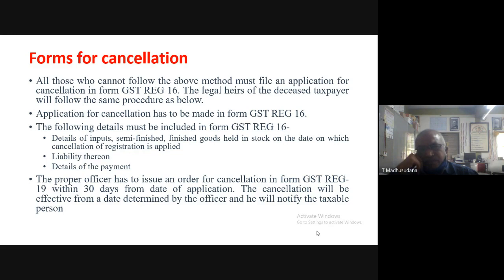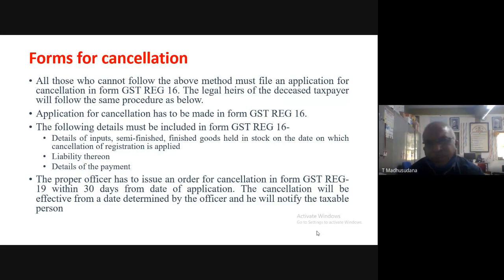with proper authentic information. The legal heir of the deceased taxpayer will follow the same procedure as below. Suppose the business is transferred to the legal heir of the deceased taxpayer, then the same procedure explained below should be followed.